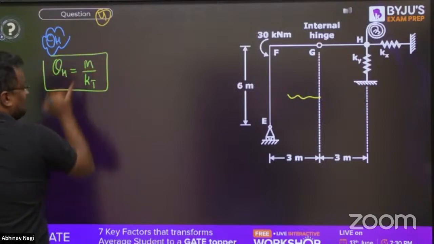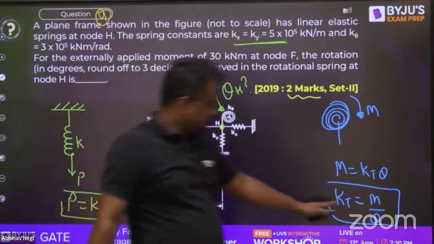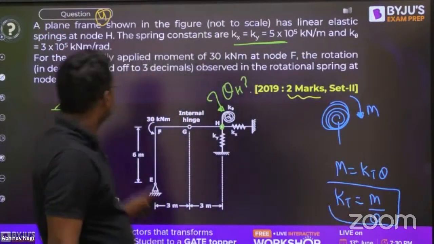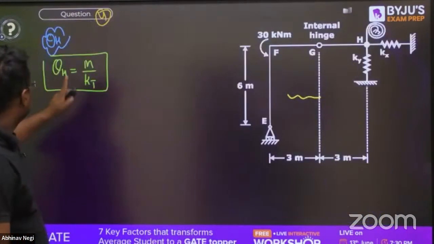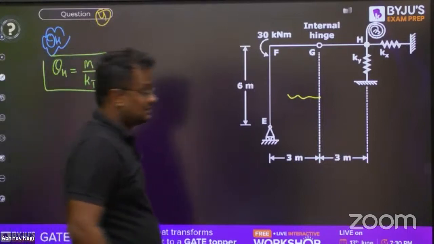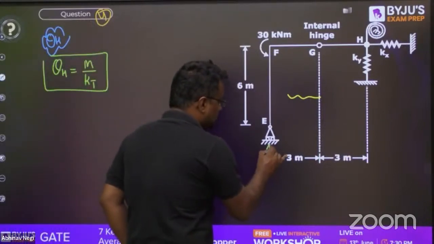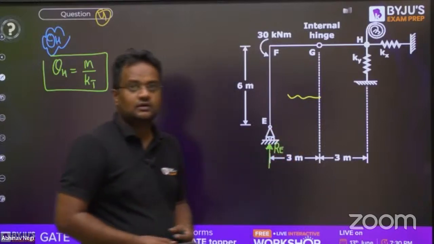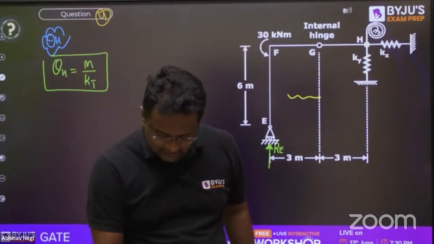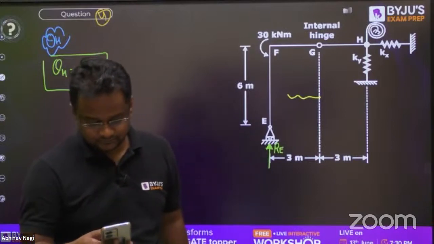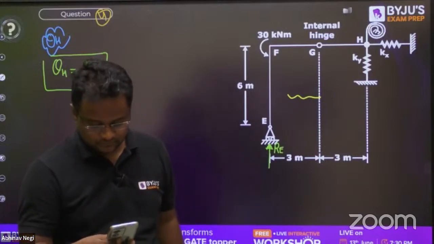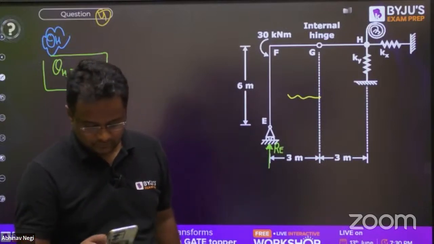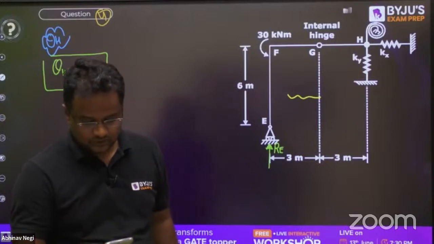Like delta is P by K, so theta is M by K theta. Now what is this reaction? Can anybody tell me in the comment box? Let me check who can do this. What is the value of RE? Tell me in the comment box.